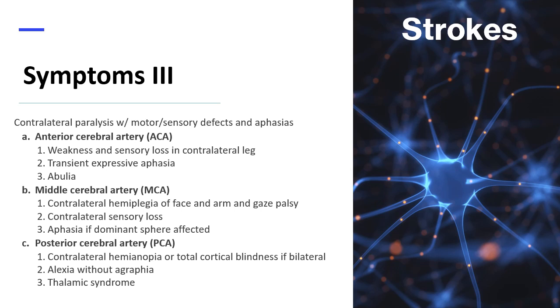Clinical presentation resulting from obstruction of the posterior cerebral artery, or PCA, is as follows. 1. Contralateral hemianopsia, or total cortical blindness if bilateral. 2. Alexia without agraphia. And 3. Thalamic syndrome, or pain hypersensitivity due to damage to the thalamus.